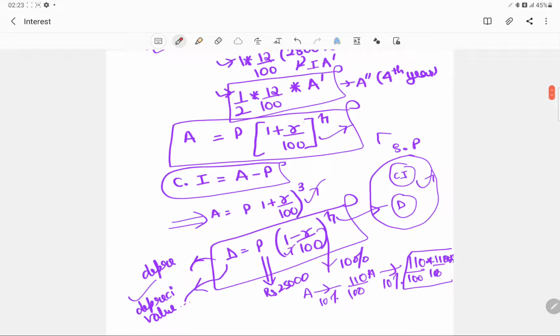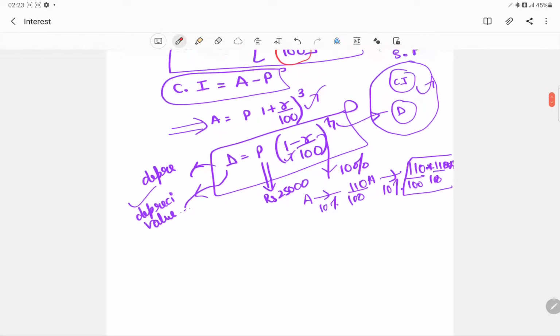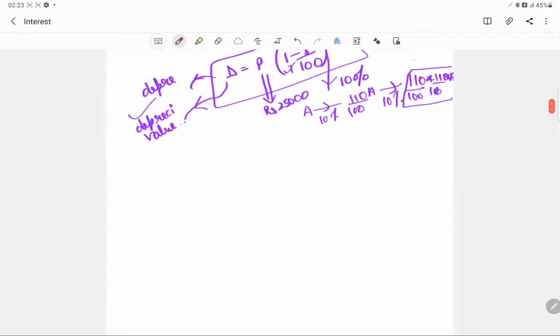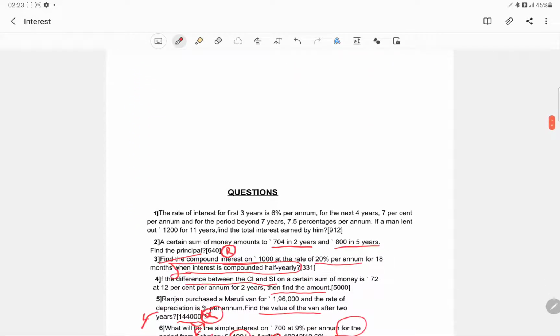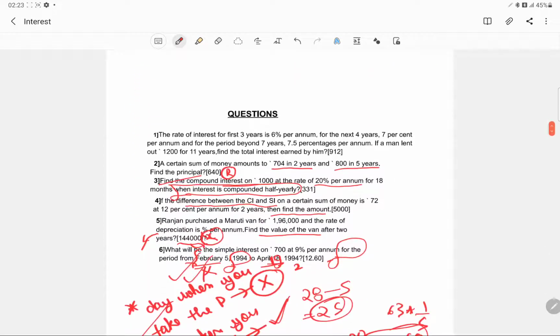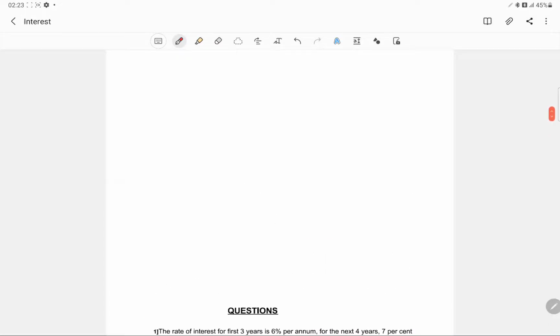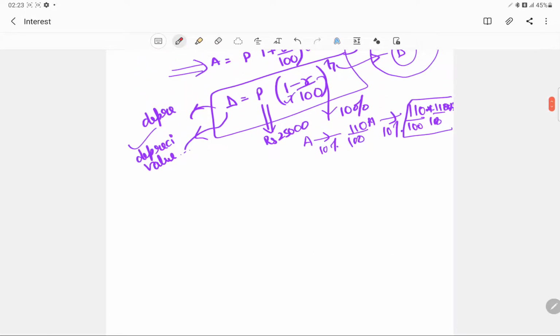Always practice questions where different rates are given per annum and time is given in different forms, like 3.2 years or 3.5 years, semi annually and all that. Then also do questions on depreciation, and this was enough to give you the idea of all the questions possible from simple interest and compound interest.